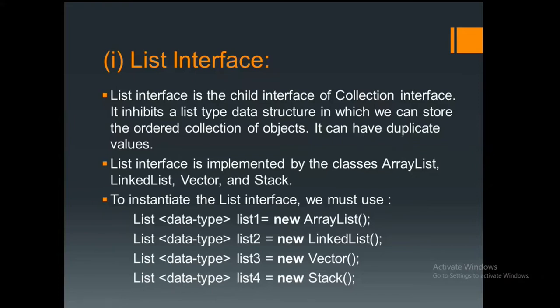Suppose I created one data structure. In that data structure, I'm keeping Ravi, Ramu, Rajesh, and again I'm keeping one more user as Ravi. Now if you observe this data structure, there are some duplicated values. Ravi I have used two times. So with the help of list interface, we cannot identify whether there are any unique elements. It always accepts duplicate values. Programming-wise, I will show you whether it is able to filter them out or not.